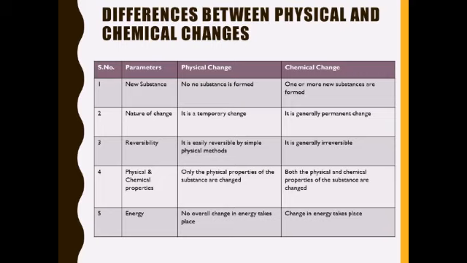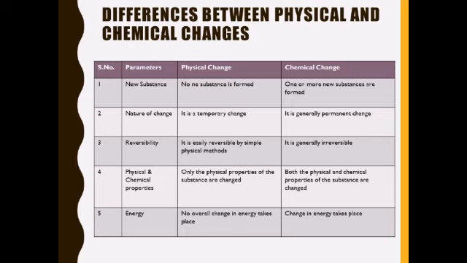Physical change is reversible and can be reversed by simple physical methods, and chemical change is generally irreversible. Then physical and chemical properties. In physical change, only the physical properties of the substance are changed. But in chemical change, both the physical and chemical properties of the substance are changed.